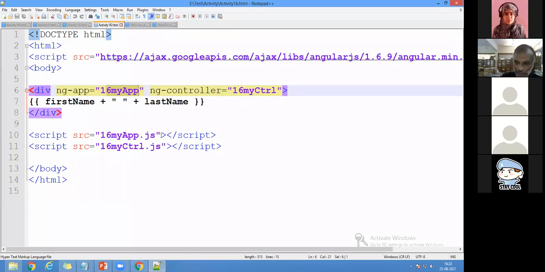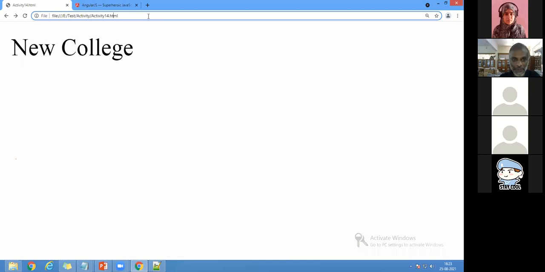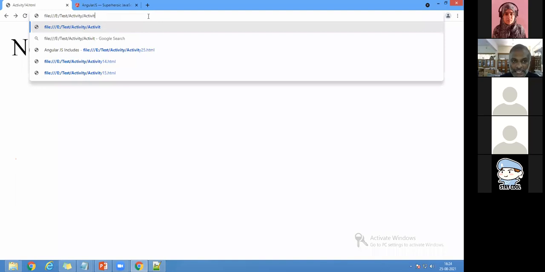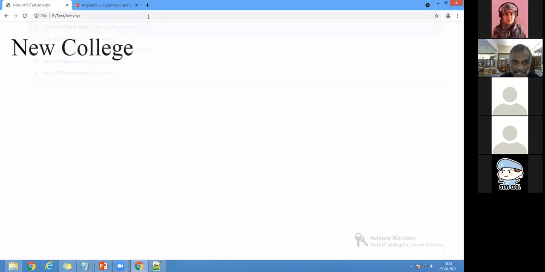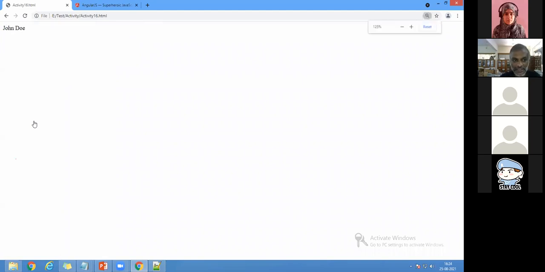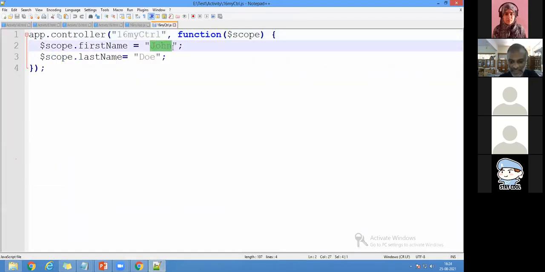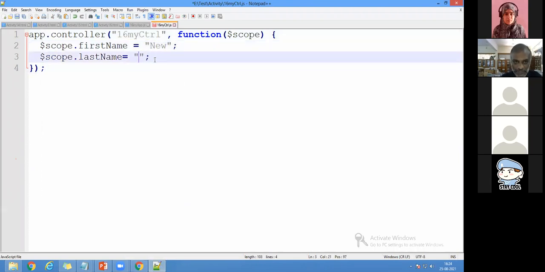Of course, the output will be the same as 14. Now you can see this is 14. The same thing I am going to run with the 16th program. I need not run the remaining JS files, I just have to run only the 16th program. So you can see now. Now I'll change the name because I have written the name like that, right? Let me come here. It is about new and it is about college.